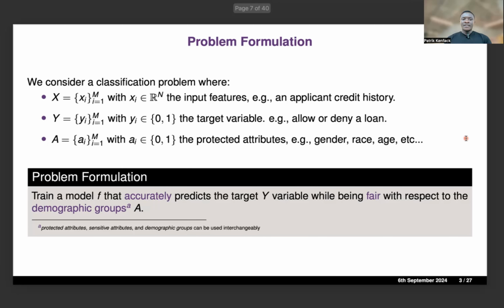So the task that we are interested in is to design a model that can accurately predict the target variable while being fair with respect to different demographic groups that we have in our data sets.